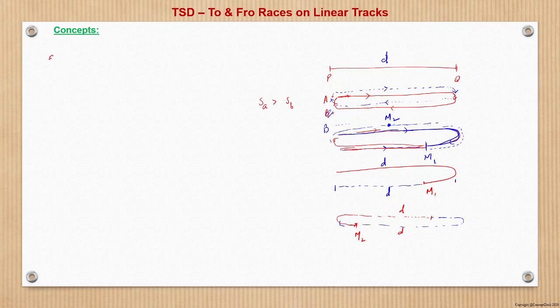So between every meeting, the two runners together will cover a total distance equal to 2D, where D is the length of the running track, right? So this is the first thing.